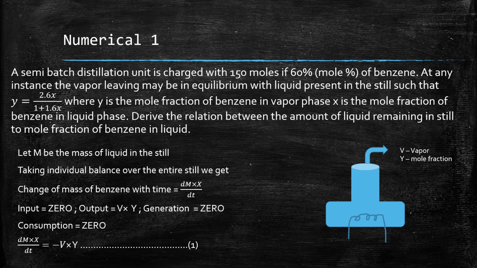What does V into y signify? It signifies the moles of benzene that is coming out. So the change in moles of benzene with time would be equal to minus the moles of benzene going out. Of course, there is no generation or consumption of benzene in the still, so they would be equal to 0. Hence we get the equation d(m x)/dt is equal to minus V y.